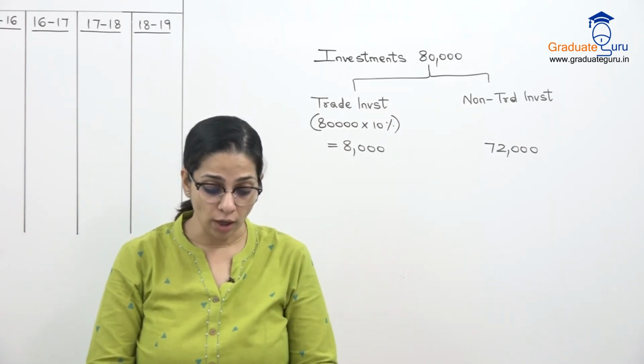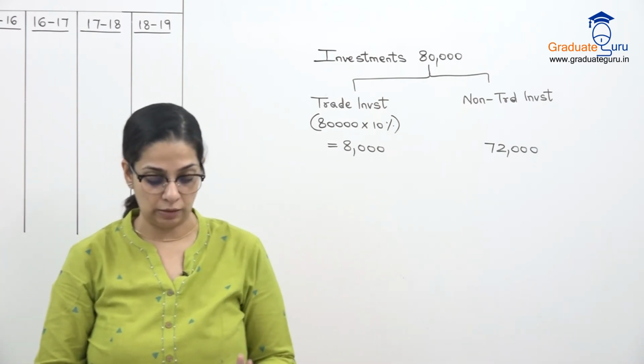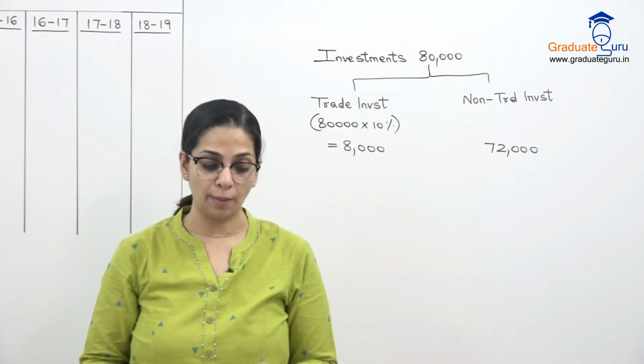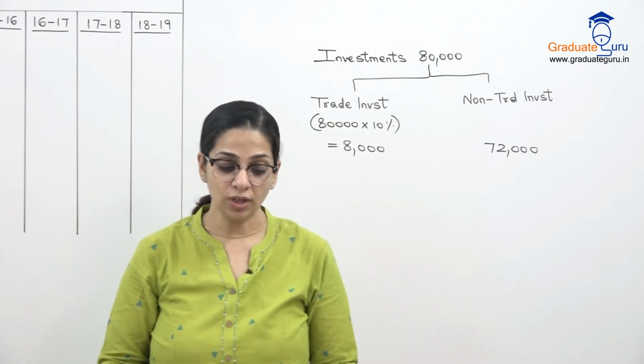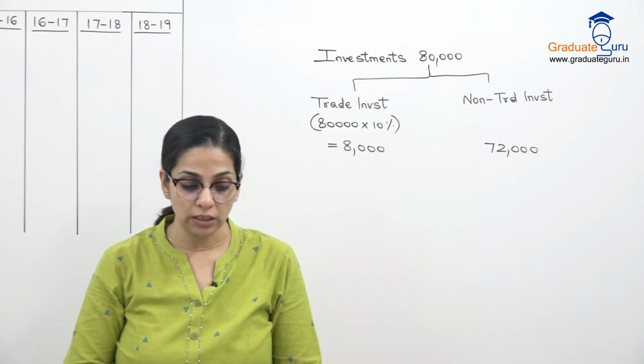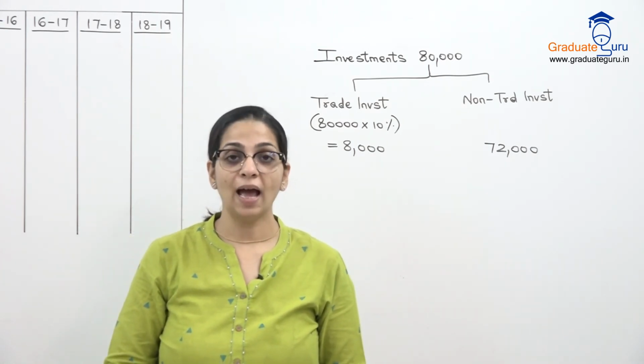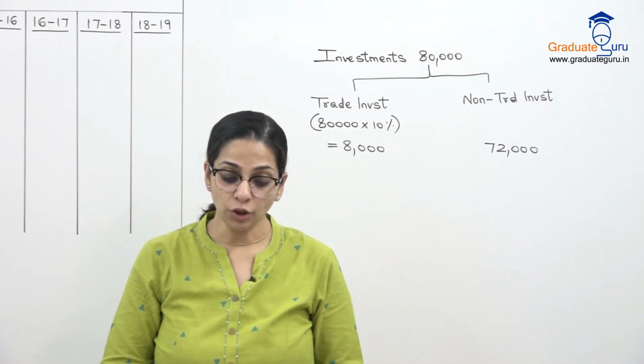Next, they have said non-trade investments were purchased on 1st April 2016. Now, how that is relevant, I'll just come to that in a little while. Let's read the next adjustment. During 2016-17, a purchase of machinery was wrongly debited as repairs and taken to P&L account.